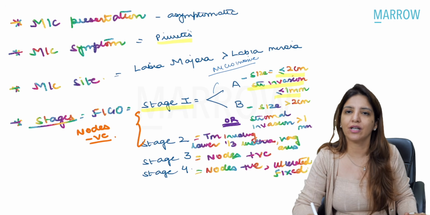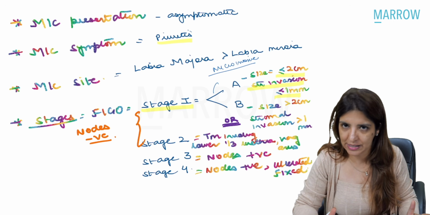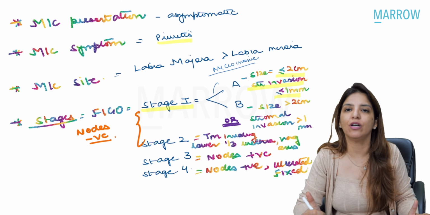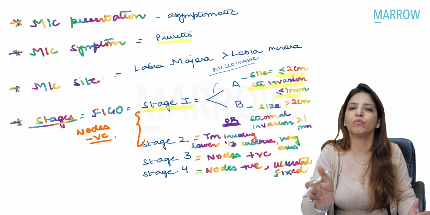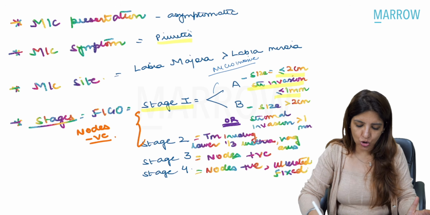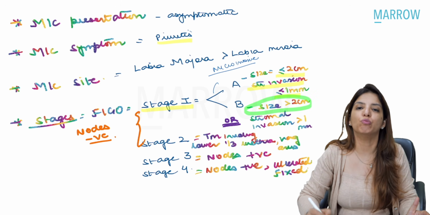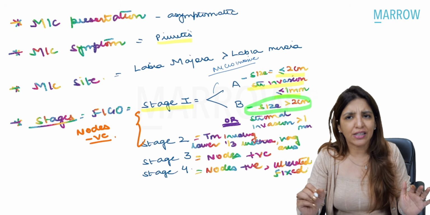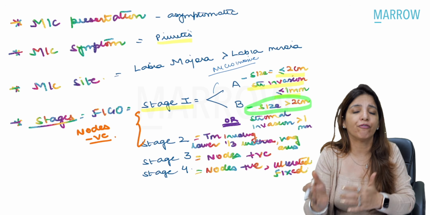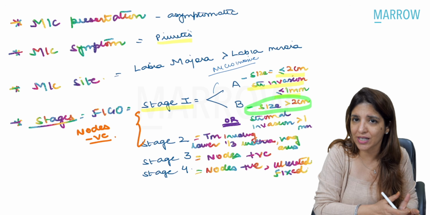And just now you said that no lymph node dissection is needed. Right? And now you are saying that you have to do a unilateral lymph node dissection if the size of the tumor is less than 2 centimeters. This means that in stage 1B, because the size becomes more than 2 centimeters, does it mean that from stage 1B onwards, we have to do a bilateral lymph node dissection?